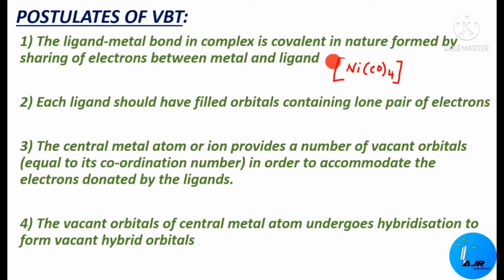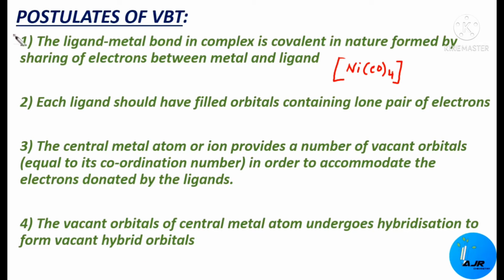See, if we are taking this complex, four ligands are there, so 4 ligands will be attached to the nickel atom. So what's the coordination number of this complex? It is 4, right? So according to this postulate, this central metal atom should have 4 vacant orbitals in order to accommodate the lone pair of electrons donated by the ligands. Understood, students?